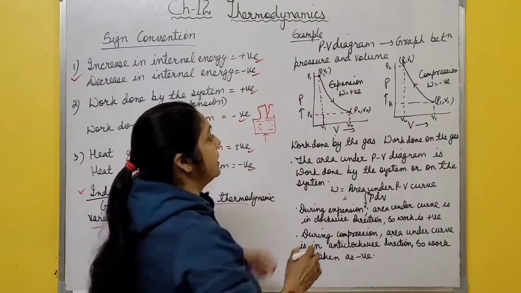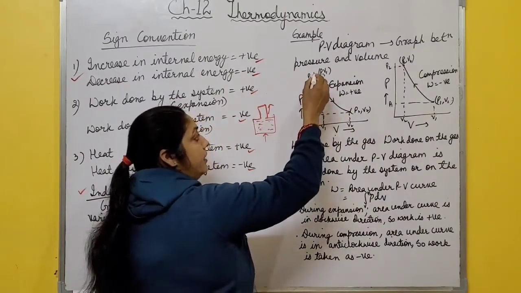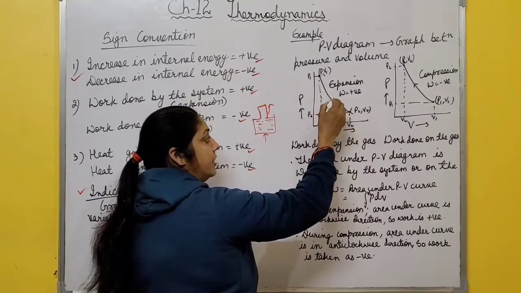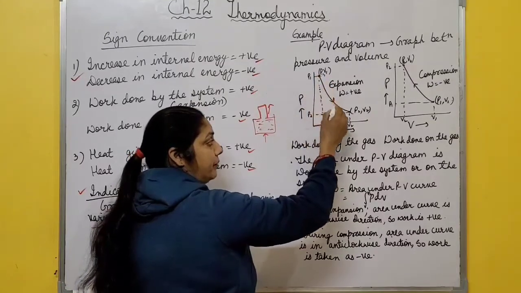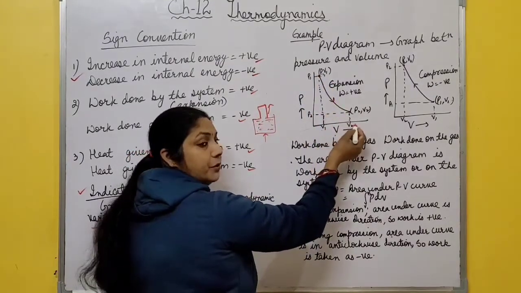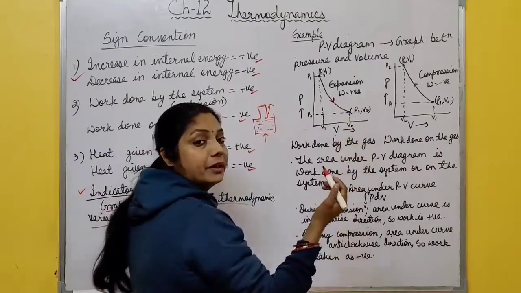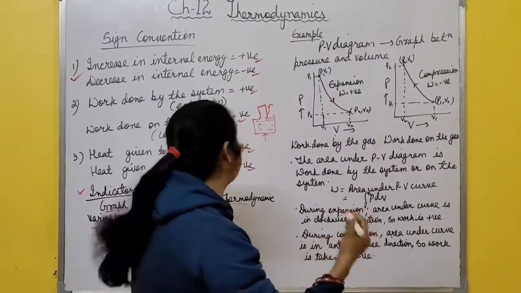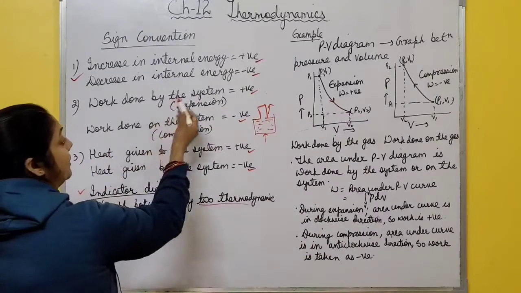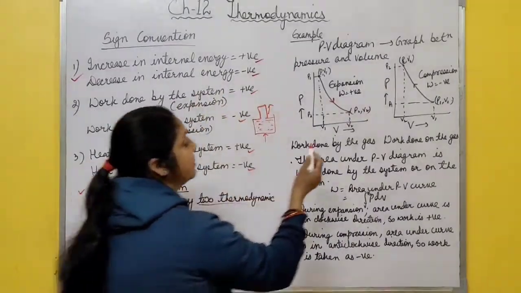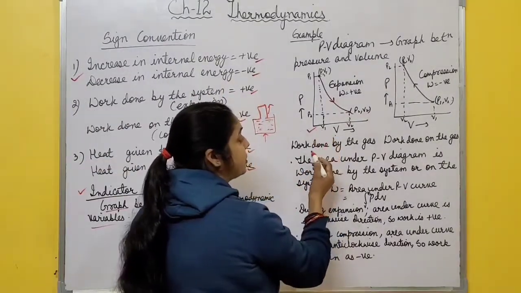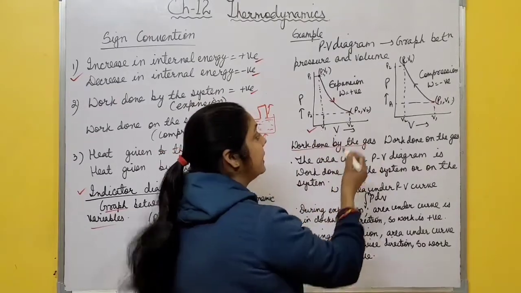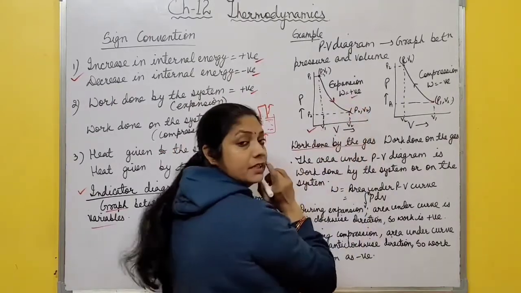So in this case, it's clear that if the graph is drawn like this one, volume increases from V1 to V2. And volume increases means expansion takes place. And expansion takes place means work done by the system. It is taken as positive. So this is the case of expansion, work done by the gas. In this case, work done is positive.